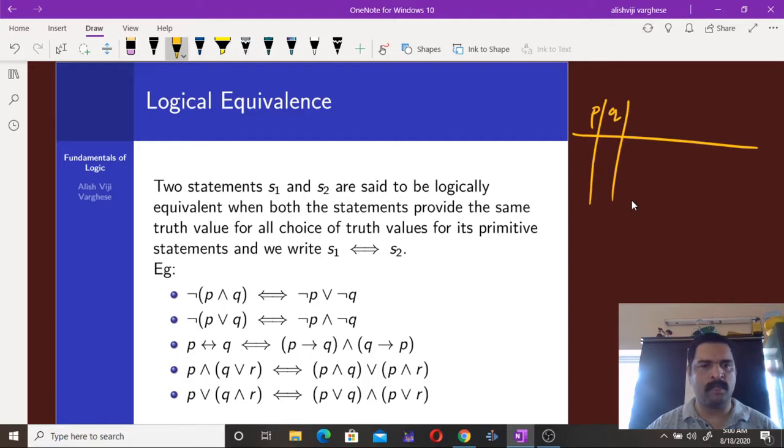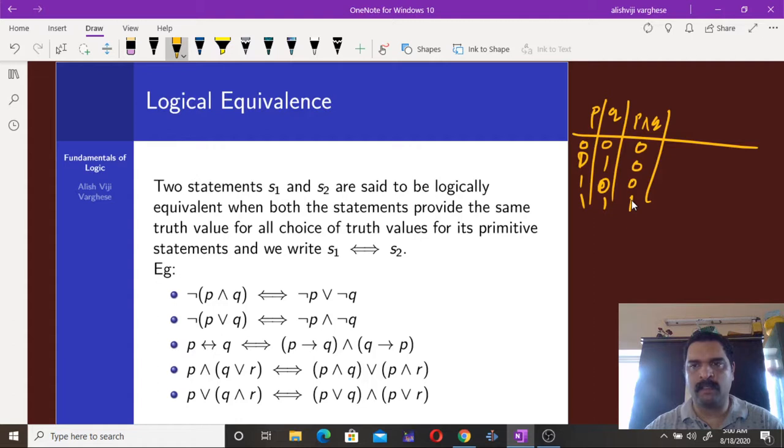So here, say we have two primitive sentences P and Q, then they can have values 0, 0; 0, 1; 1, 0; and 1, 1. Now, if we construct the truth table of P and Q, it will be 0, 0, 0, 1.